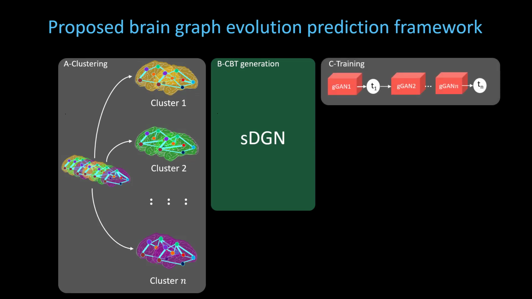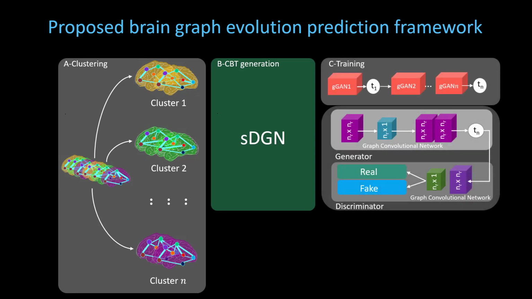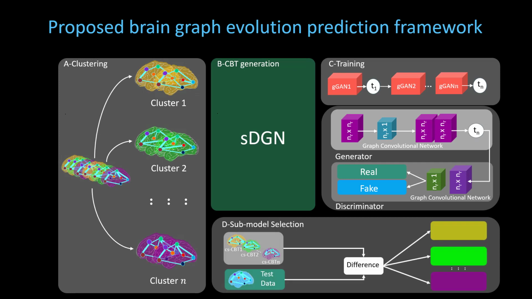Next, in training, we train n EvoGraphNet submodels, each on a distinct cluster-specific CBT at time point T0. Lastly, in the submodel selection step, we select the most suitable EvoGraphNet submodel by finding the similarities between each cluster-specific CBT and each test data by computing their differences.